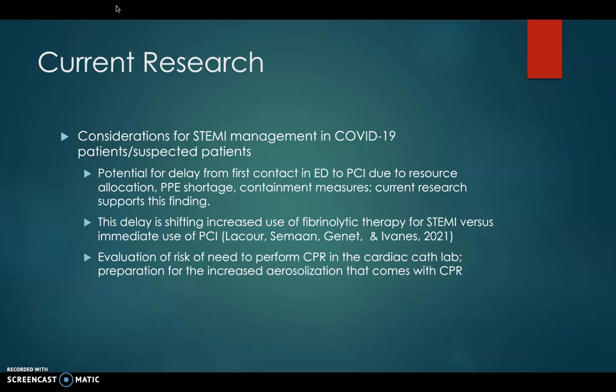And further, there's greater need to evaluate risk of whether or not that patient may end up needing CPR performed in the cardiac cath lab. So staff have to prepare for the increased aerosolization that comes with CPR that would put them all at risk. So they have to weigh that risk a little more carefully than they did before the